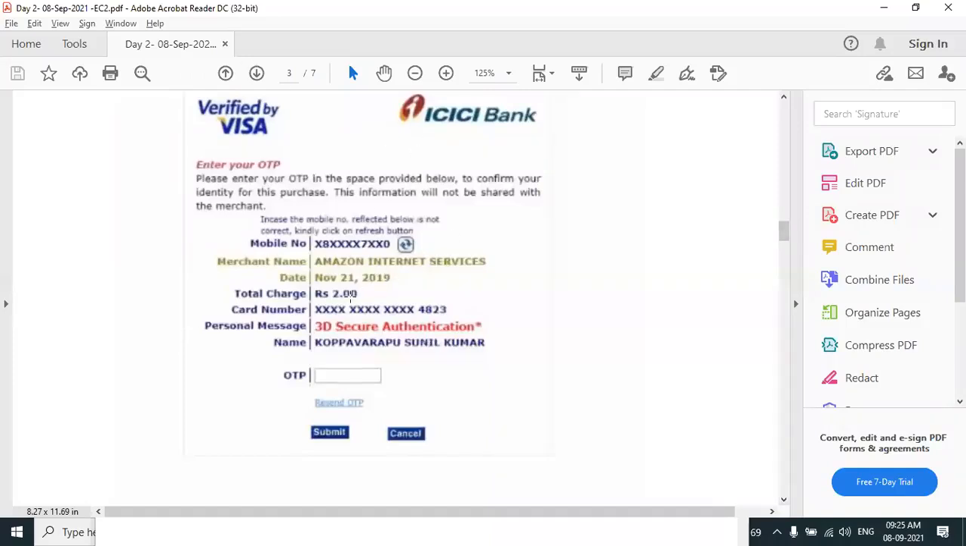AWS will deduct 2 rupees from your debit card to check whether the card details you have provided are correct or not. You get an OTP on your mobile number. Provide the OTP and validate your debit card. It could be a debit card or a credit card.